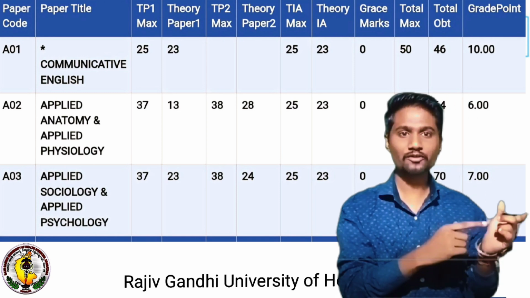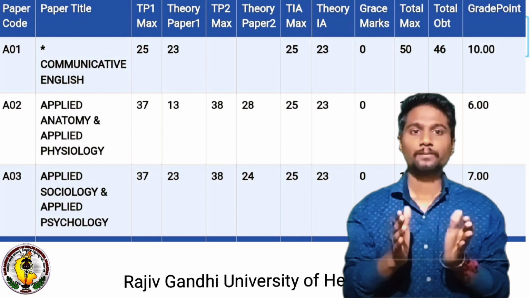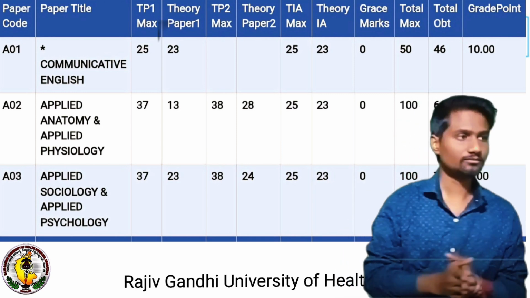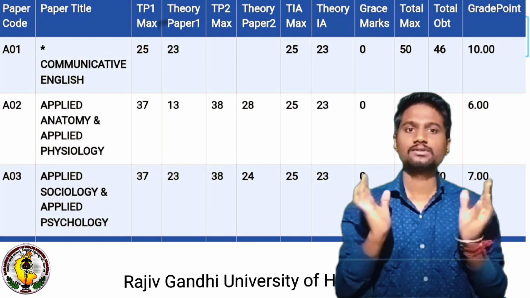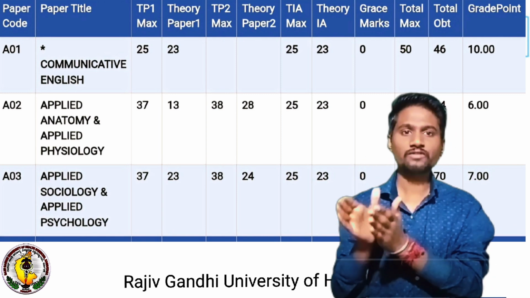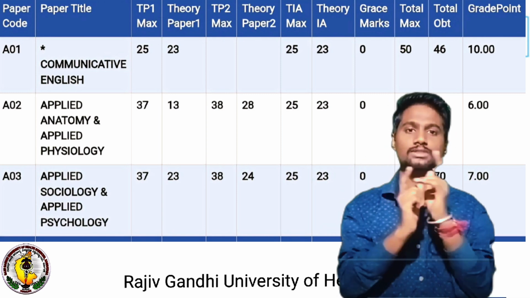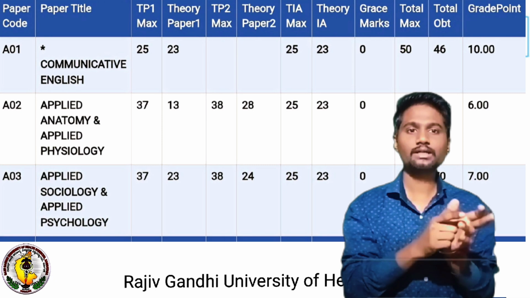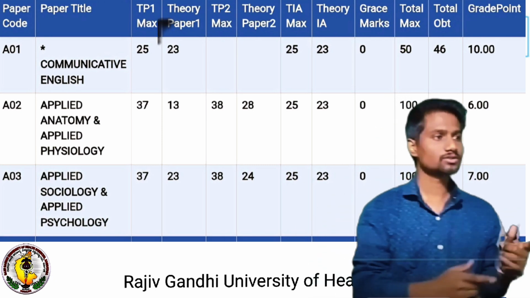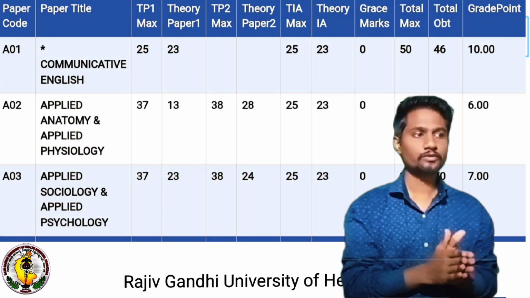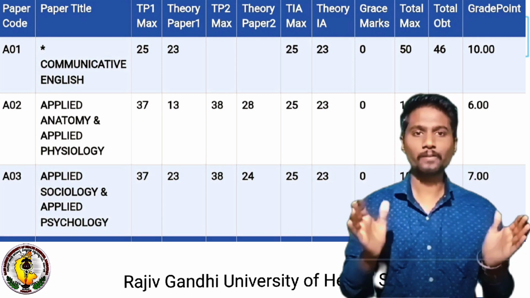So let's move to the next column, that is paper title. In paper title you can see the name of the subject. The first column is the paper code, and that paper code's subject name will be given here, that is anatomy and physiology. Okay, so the next column will be TP1 max.